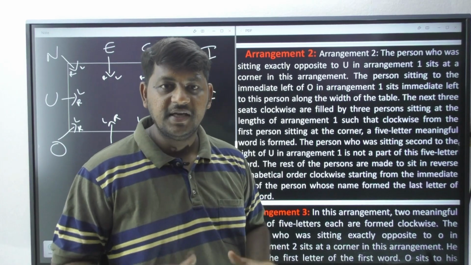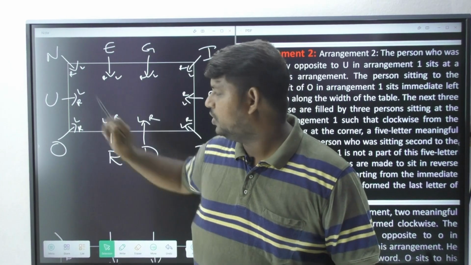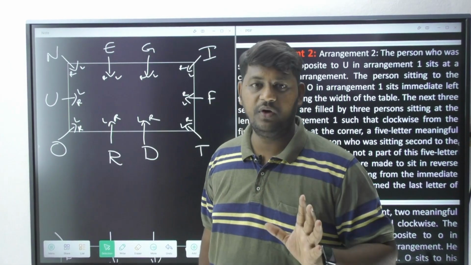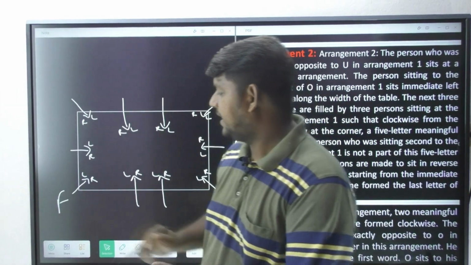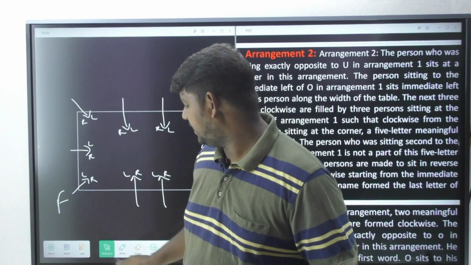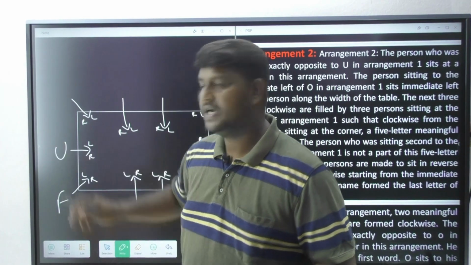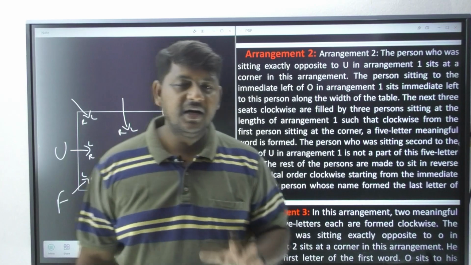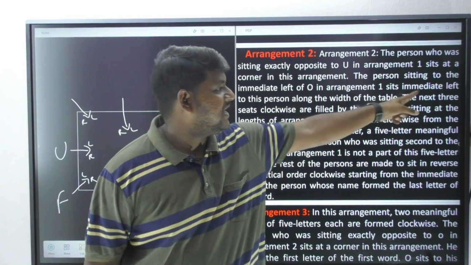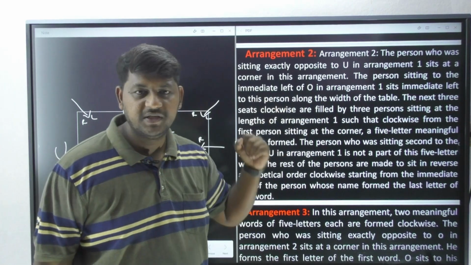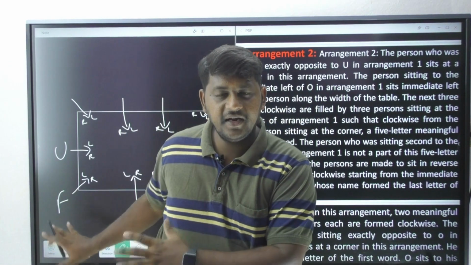So it means the person U should be sitting at the width only. So I have to bring U at this particular position, immediate left of U. The person sits immediate left to this person. This person is indicating regarding whom?